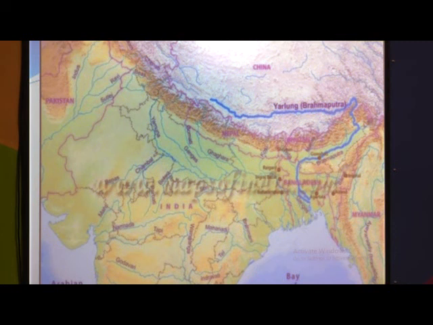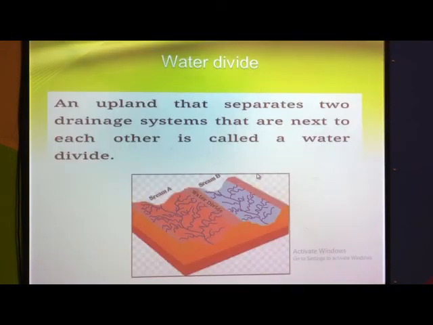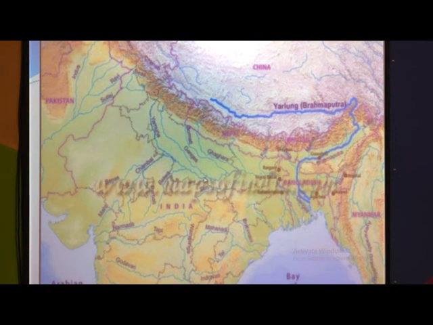Second, the Indus river, and third, the Brahmaputra river. So Indus, Ganga and Brahmaputra are the major Himalayan rivers. And see here Godavari, Krishna, Kaveri and Mahanadi, and here Narmada and Tapi. These are located in the southern part and originate on the Peninsula plateau, so they are called Peninsula rivers.